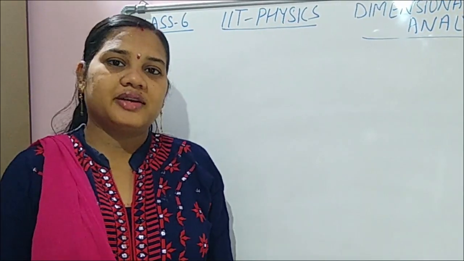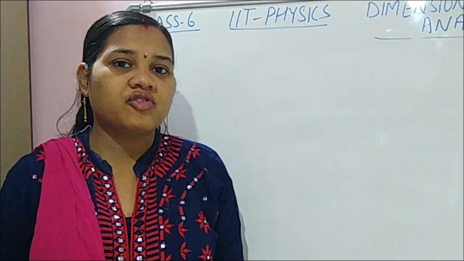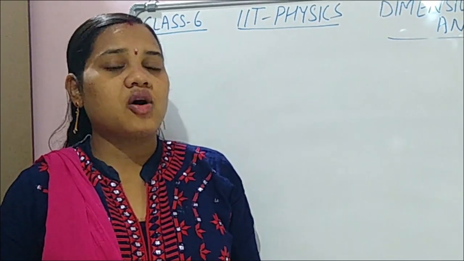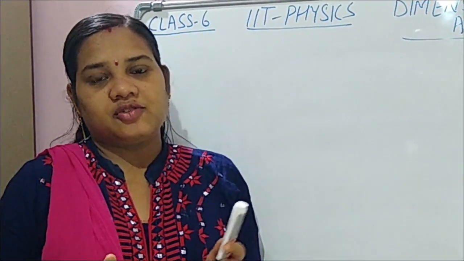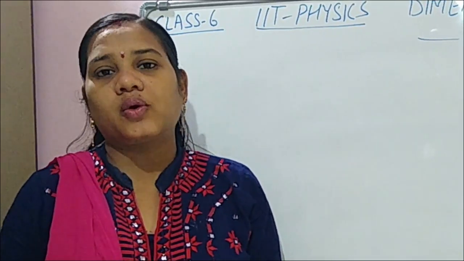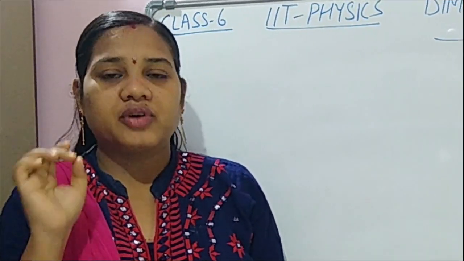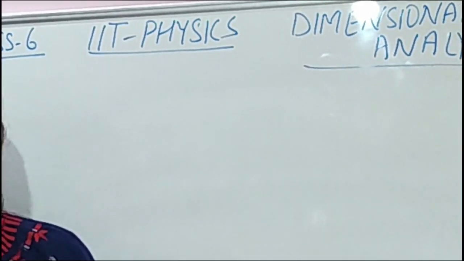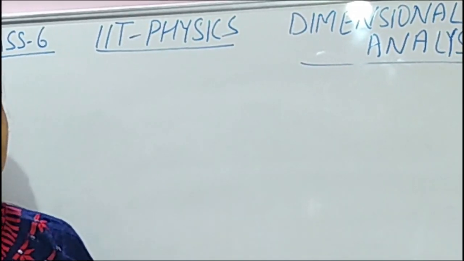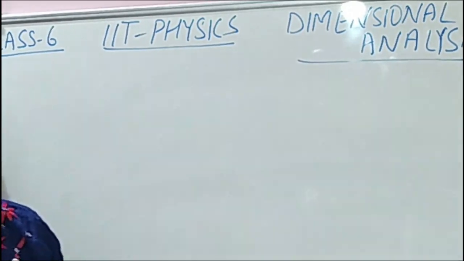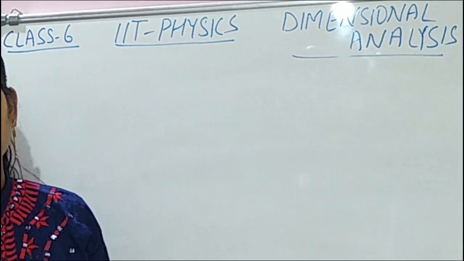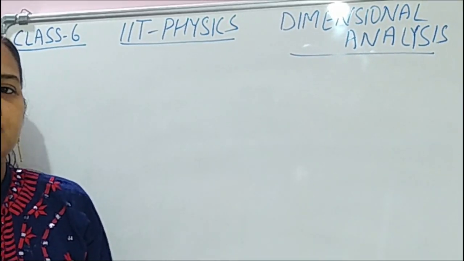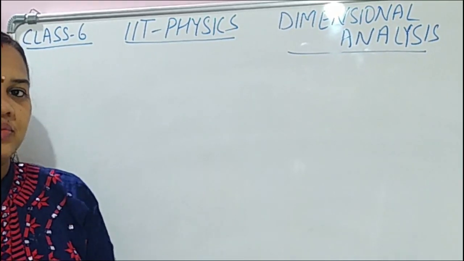In that, we already discussed what is dimensional formula. Dimensional formula is an expression showing the powers of the fundamental unit to get one unit of given derived quantity. And what is dimension? Dimensions are the powers to which the fundamental units are raised to get the unit of given derived quantity.